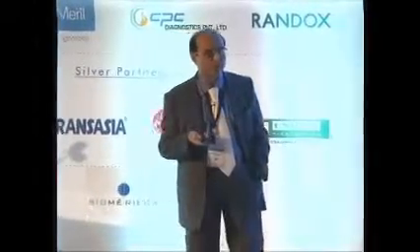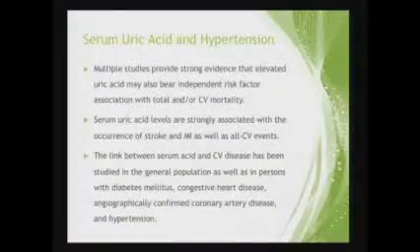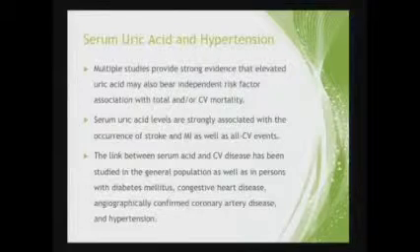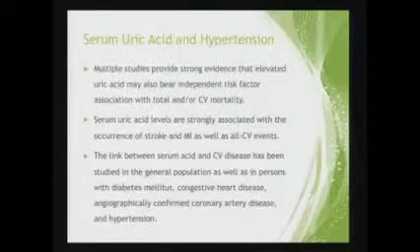Between 2010 and 2014, you will see a lot of papers on uric acid lowering resulting in halting kidney disease progression. See, barring ACE inhibitors, we have nothing to stop the progression of diabetic nephropathy. But if we lower uric acid in these patients, there is slower progression of the renal disease. These papers have been published from 2010 to 14.